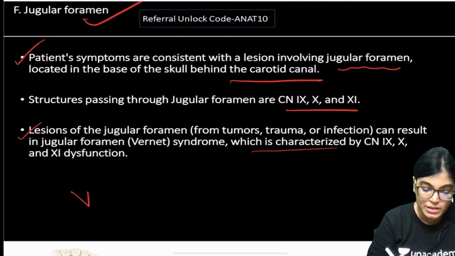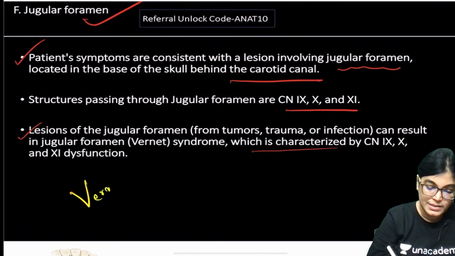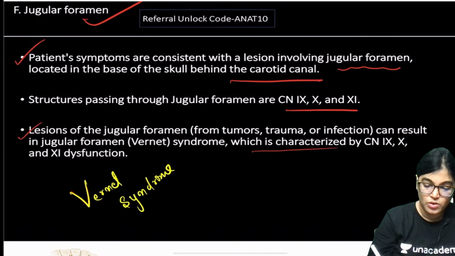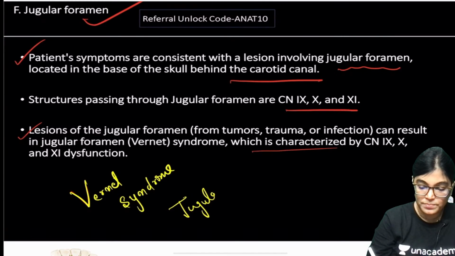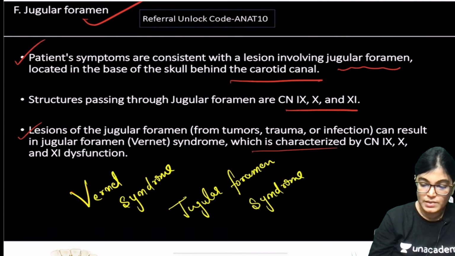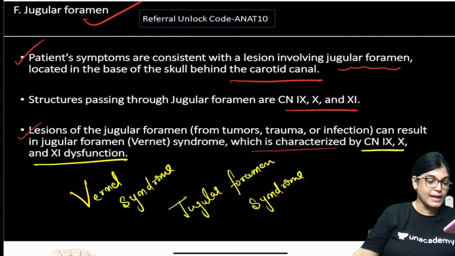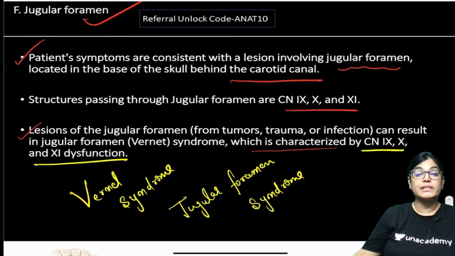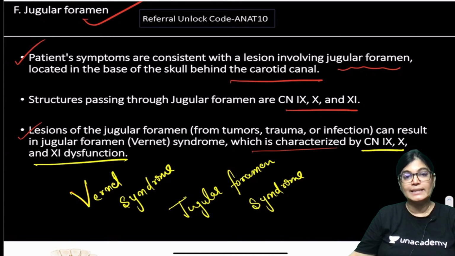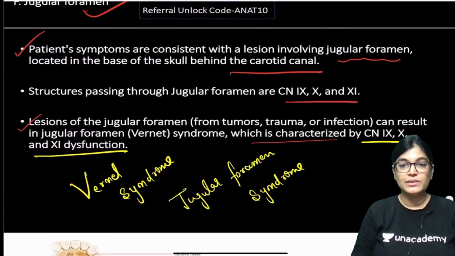So all of you please note this point, this is important. The name of the syndrome is Wernicke syndrome, which is also called jugular foramen syndrome. And the characteristic involvement is, yes, now I got the answer, Gopika, Wernicke syndrome. The characteristic involvement is the 9th, 10th and 11th cranial nerves, so there will be dysfunction of the 9th, 10th and 11th cranial nerves.